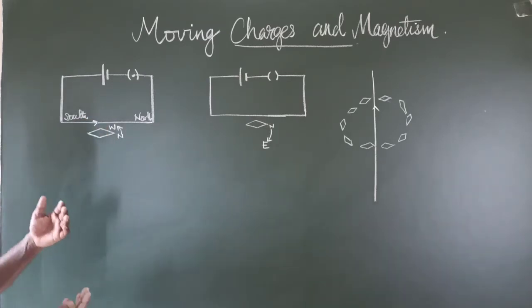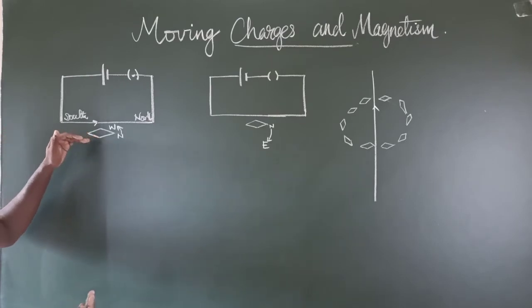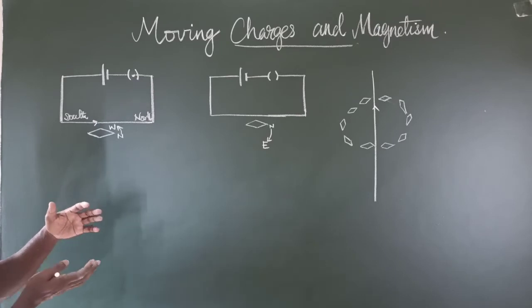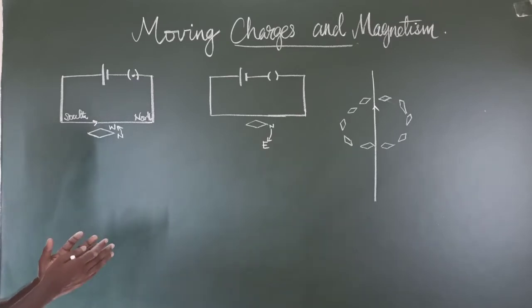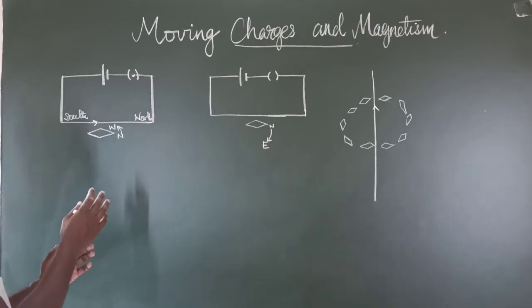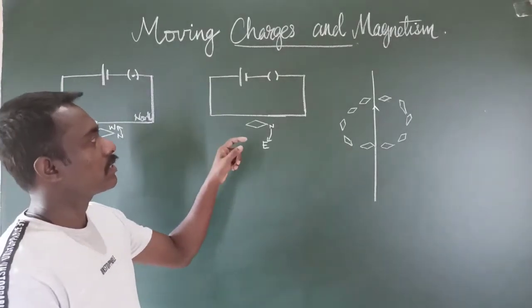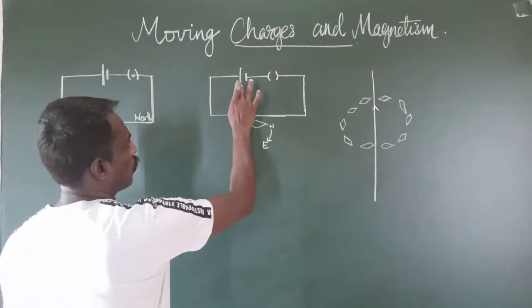That means a force is exerted on the needle, and due to that force the magnetic needle is deflected towards the west.